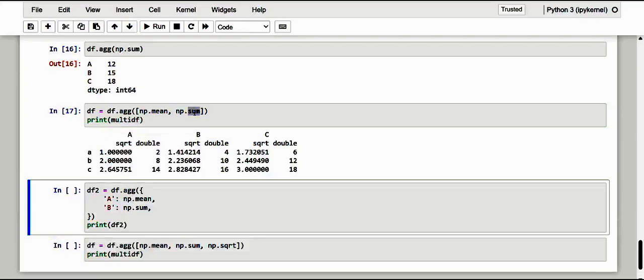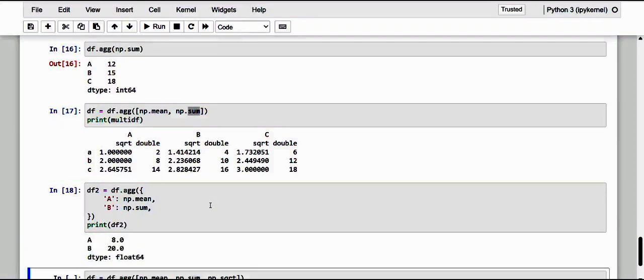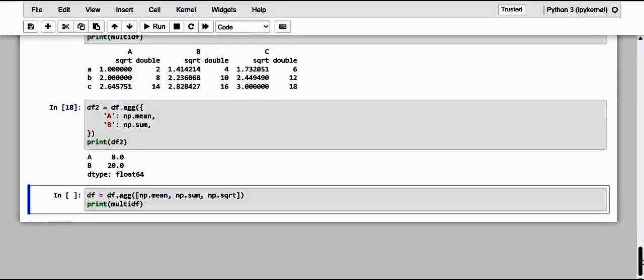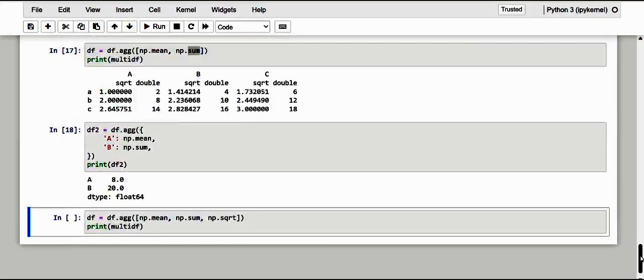Whereas we can also get series results, as we pass the functions as the value by using a dictionary. So see here how we get that dictionary value. Of course, dear friends, you can also have more functions. One is mean, another is sum, and here square root is also there.